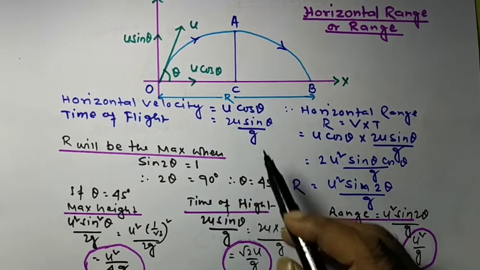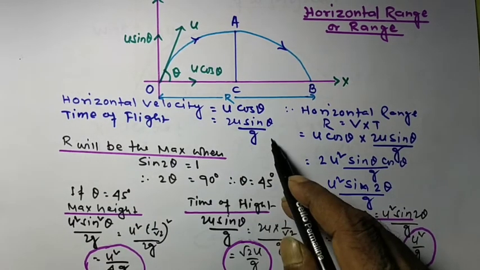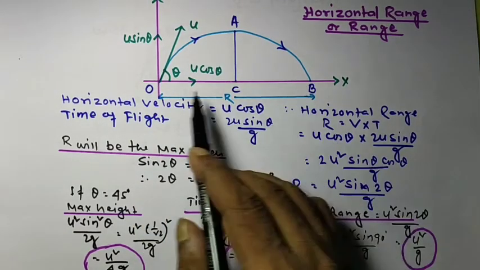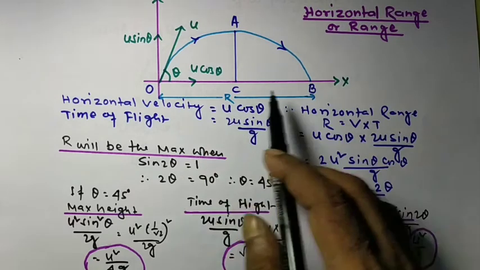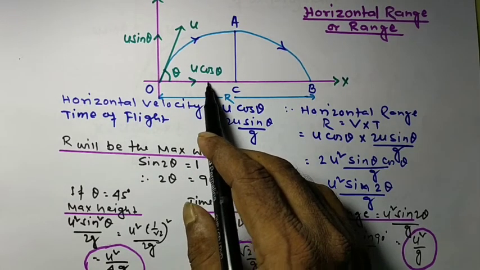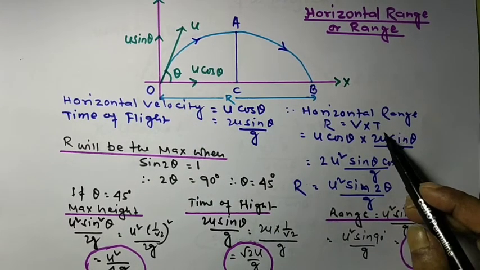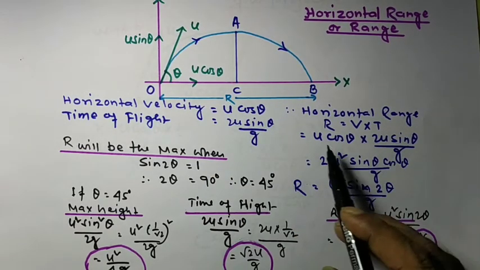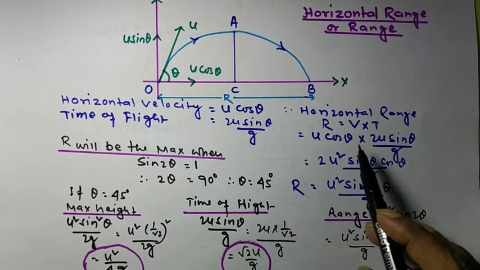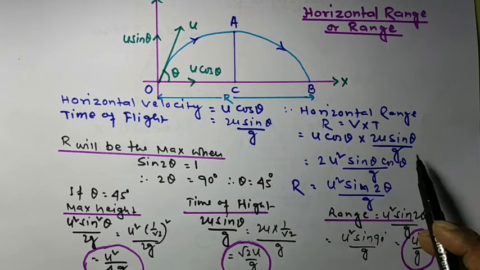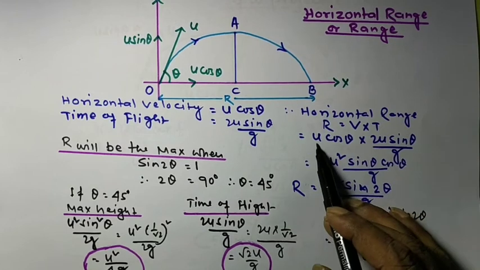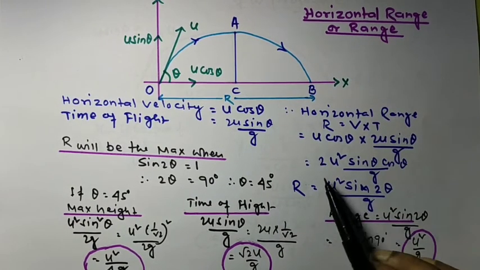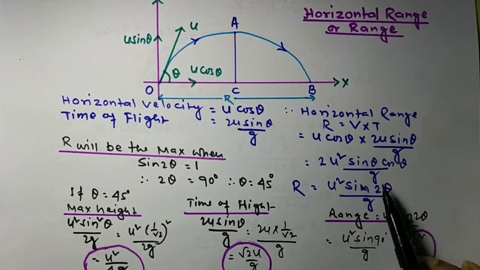What is the time of flight? Just now we have got the time of flight is equal to 2u sin theta by g. So what is the distance between O and B? Distance OB is equal to velocity into time, that is R is equal to v into t. So R is equal to u cos theta into 2u sin theta by g. Multiplying, it comes to u square sin theta cos theta by g, times 2.